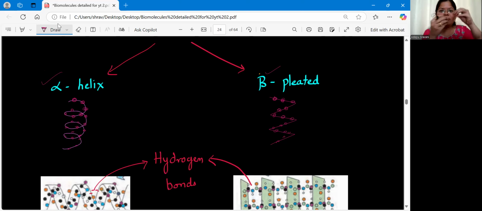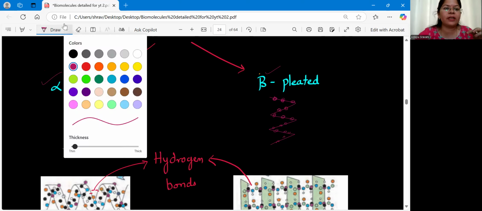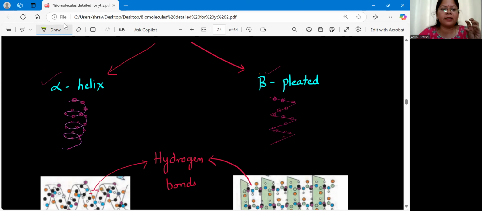Now, when you are rotating it to form this alpha helix, can we have a stable structure here? No, because it tends to again get to that linear structure, isn't it? So in order to keep that pearl chain in helical structure, you have to fix some more attachments there. So all this alpha helix will be given certain support. That means it will be supported by certain additional bonds. See, already we have peptide bonds here, isn't it?